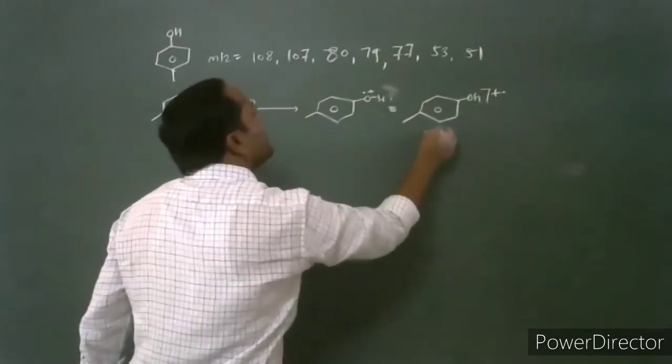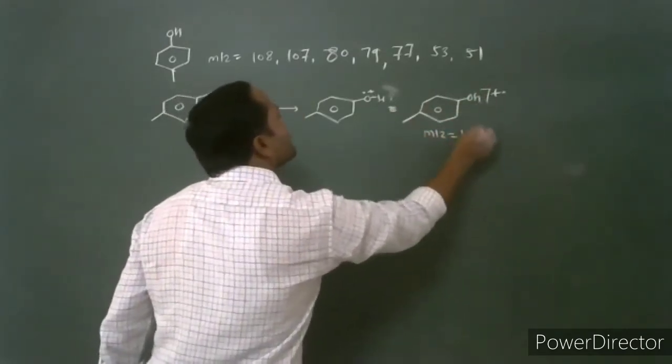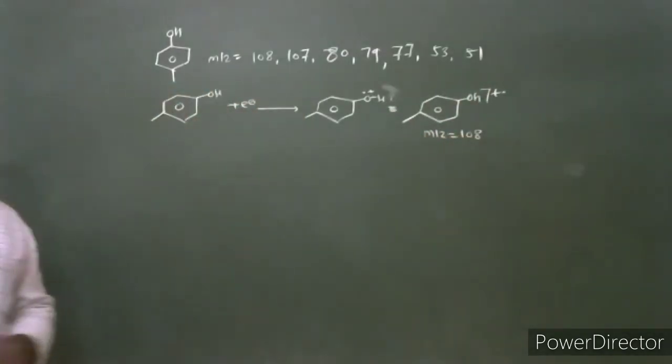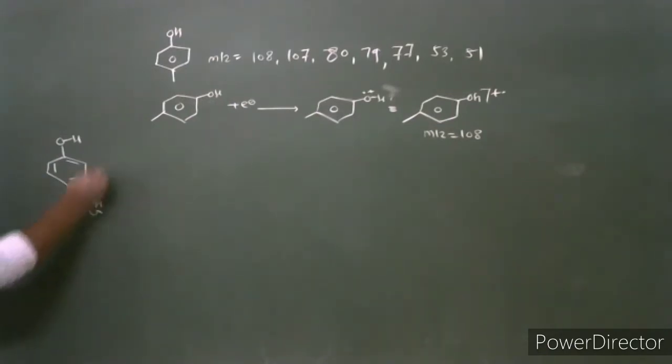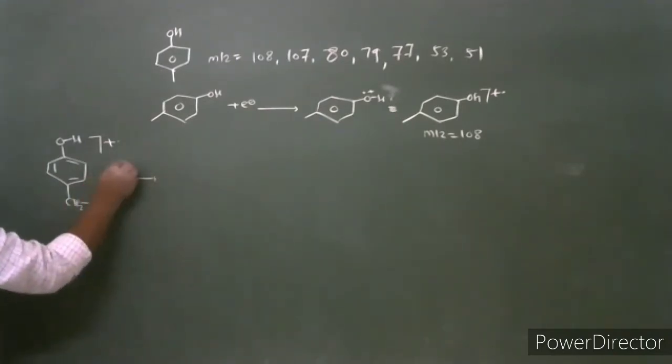This molecular ion is formed with mass to charge ratio 108. After the formation of the molecular ion, we already discussed it undergoes cleavage of the benzylic bond.